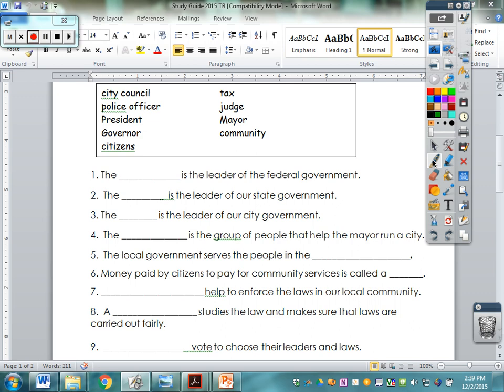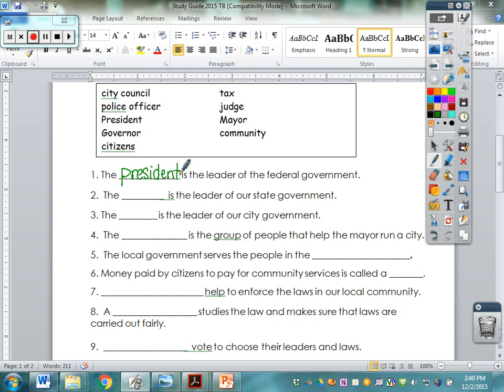The first one, the blank is the leader of the federal government. And if you are looking at your matrix, we divided each section of government into the local, the state, and the federal sections of government. So you want to find the leader of the federal government, and that would be the president. And that's what you should have written in that blank.